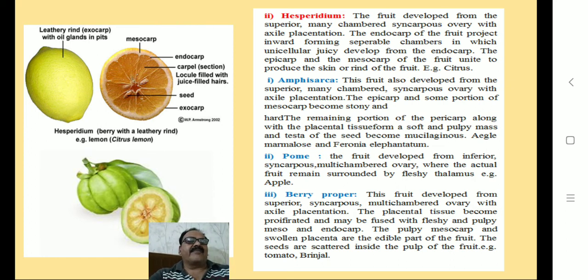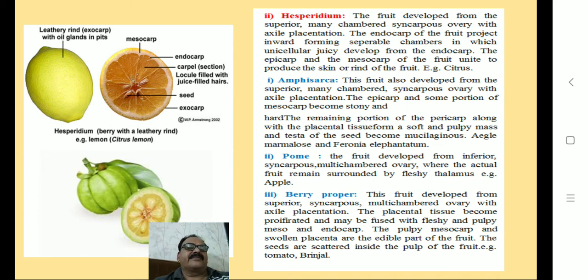with axile placentation. The endocarp of the fruit projects inward, forming separable chambers in which unicellular juice develops from the endocarp. The epicarp and the mesocarp of the fruit unite to produce the skin, which is also called the rind of the fruit, and the example of this fruit is citrus, orange, etc.